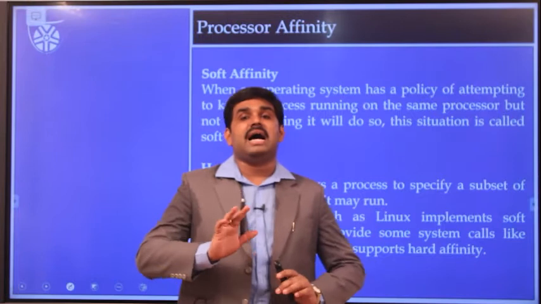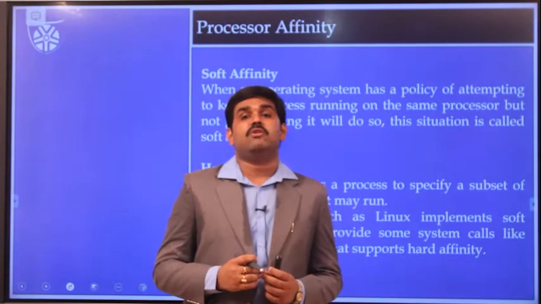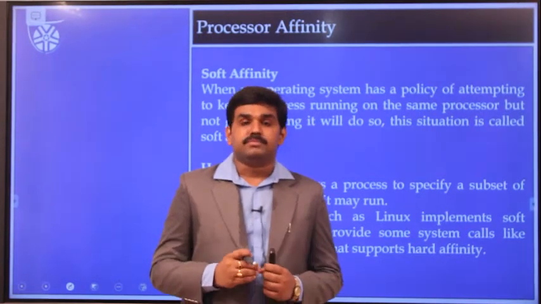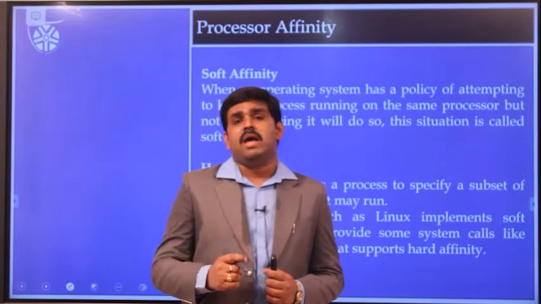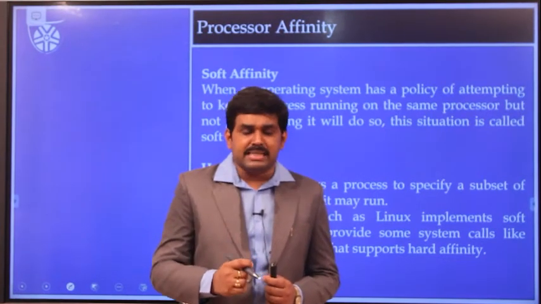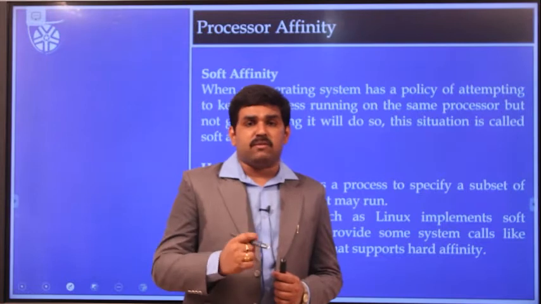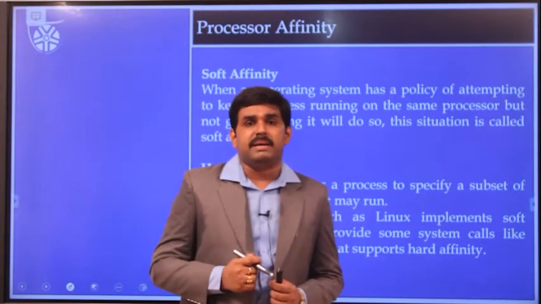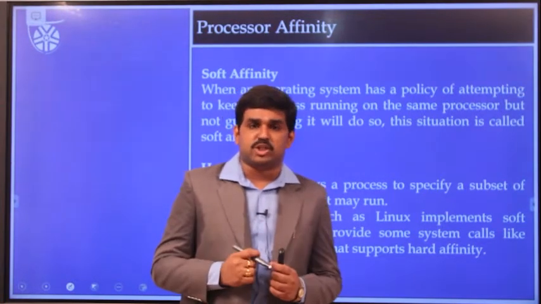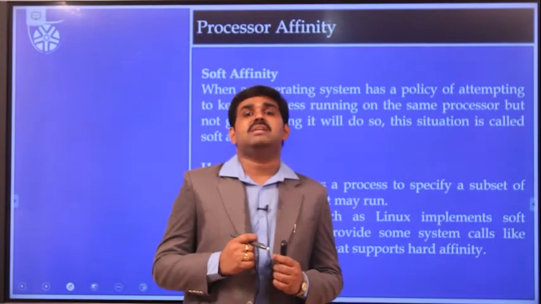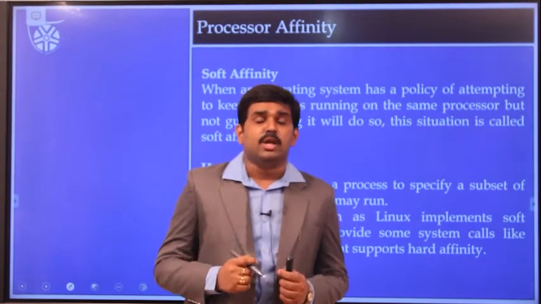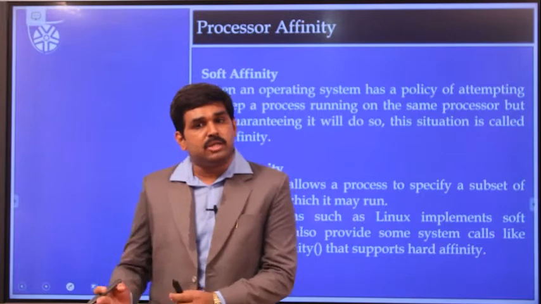But in the case of hard affinity, the sharing of the load becomes difficult, because every processor has high affinity towards the process. It allocates more CPU cycles and more memory cycles towards the execution of the instructions. Due to that reason, the processor will not permit the operating system to move the process from one processor to another.